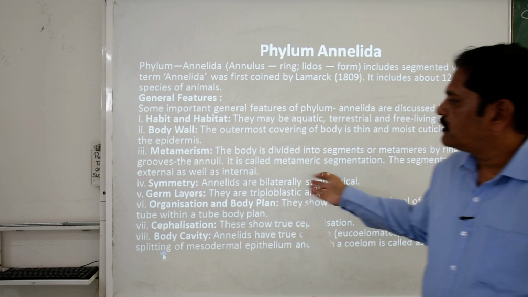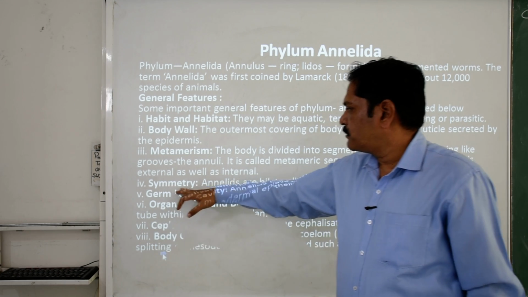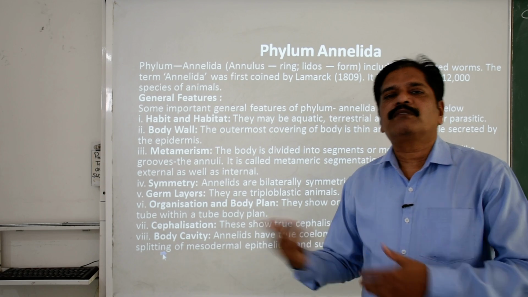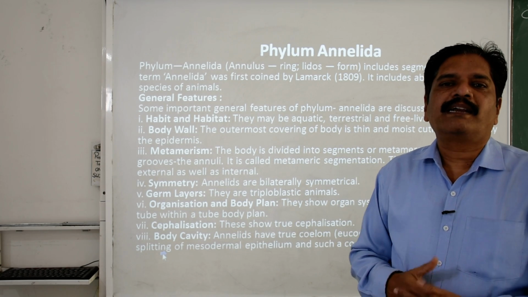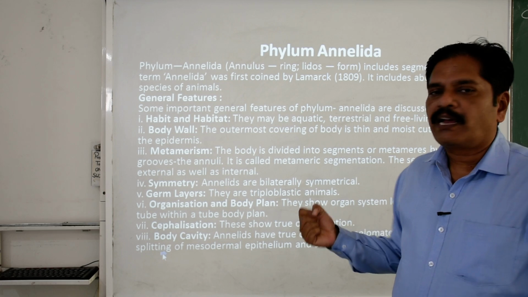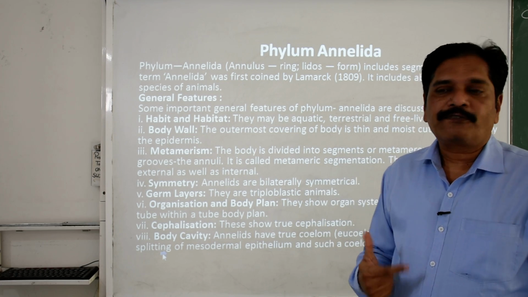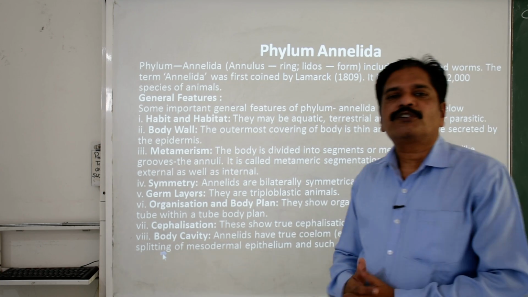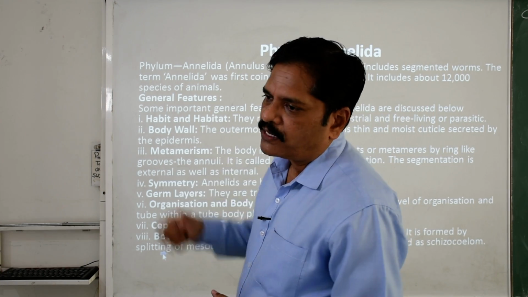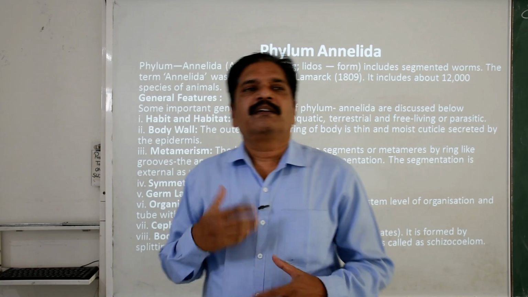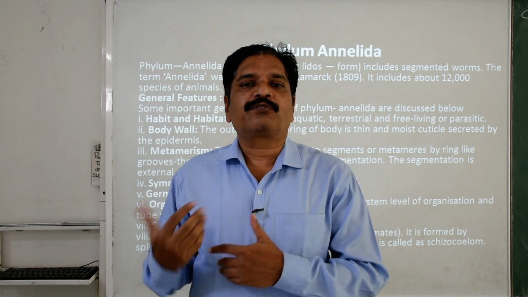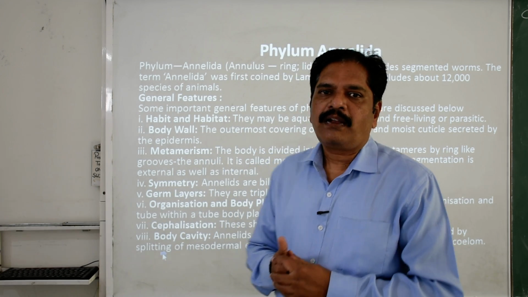Next, when we talk about symmetry, these annelids, like the previous phyla, are all bilaterally symmetrical in nature. That means they have a single axis of symmetry. Now the germ layers: they are triploblastic in nature. The triploblastic term means that their embryonic development takes place through 3 germinal layers: ectoderm, mesoderm and endoderm.